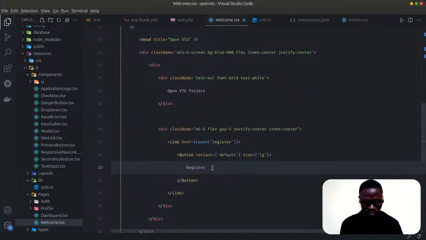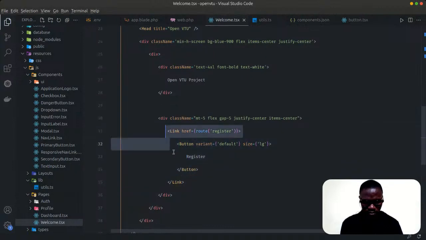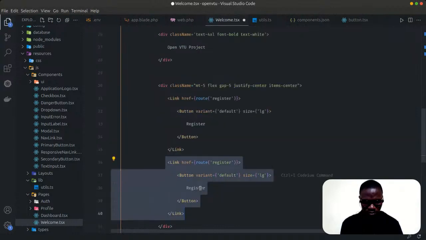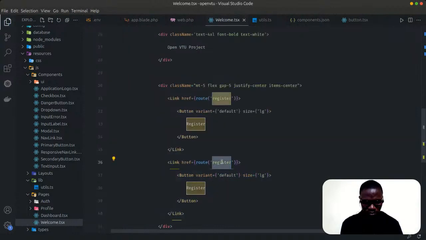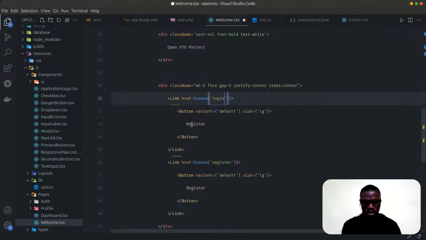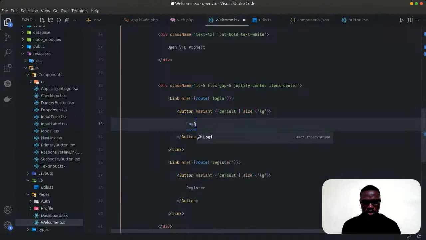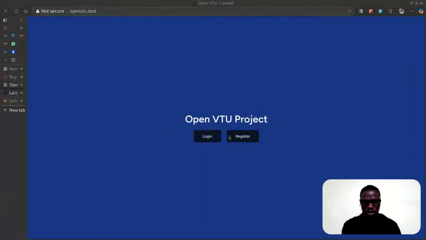So now the next thing I want us to do here is I want us to display our login screen, also our login. Okay, let's make this login. So let's say login. So save. So if you come back, you are seeing login and you are seeing a register link.